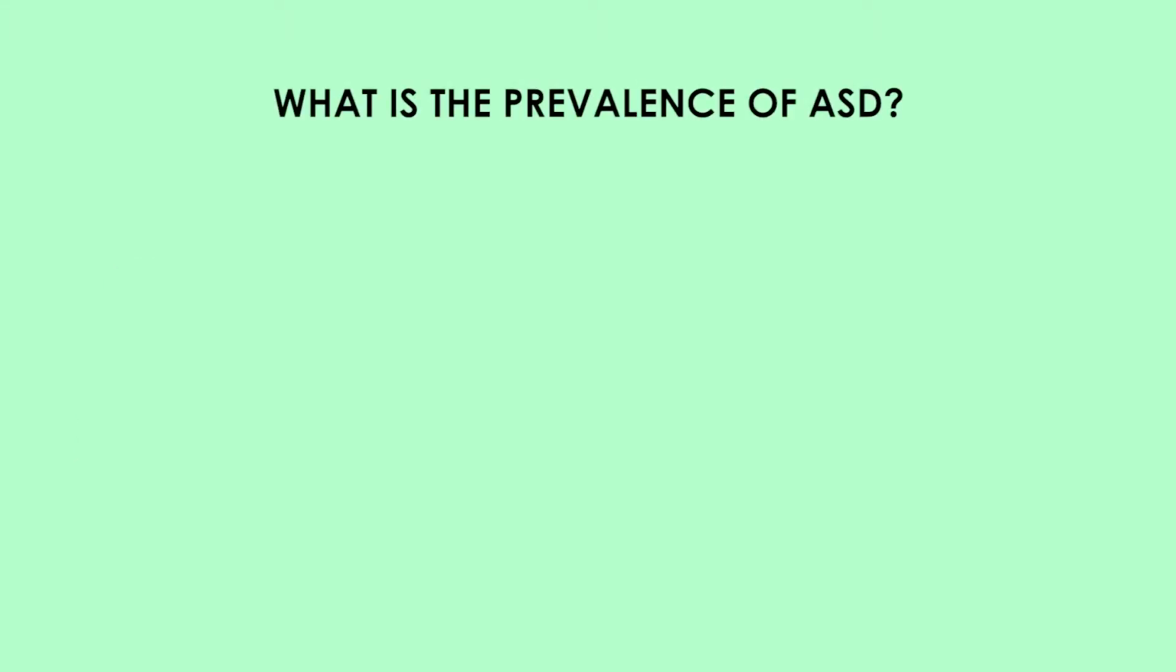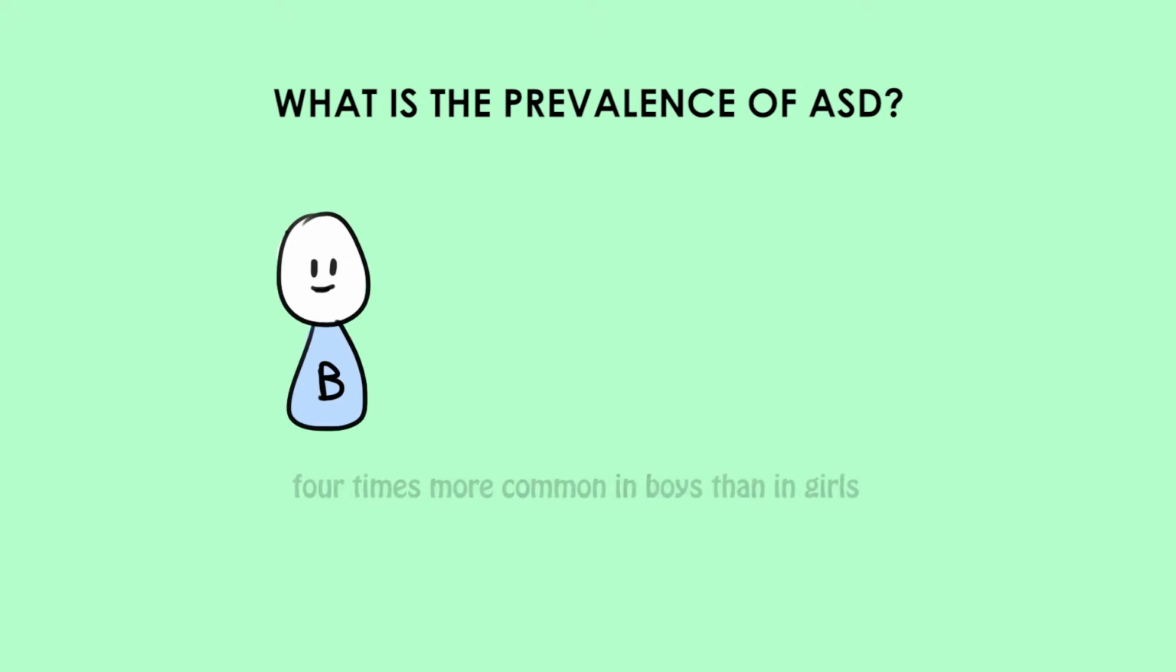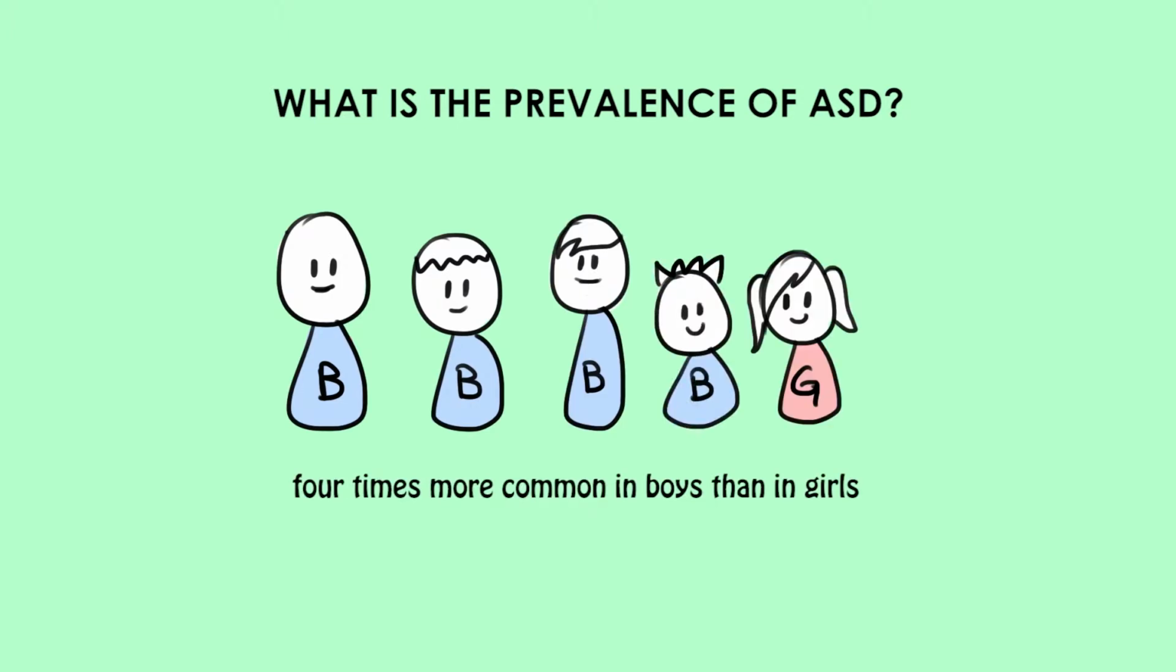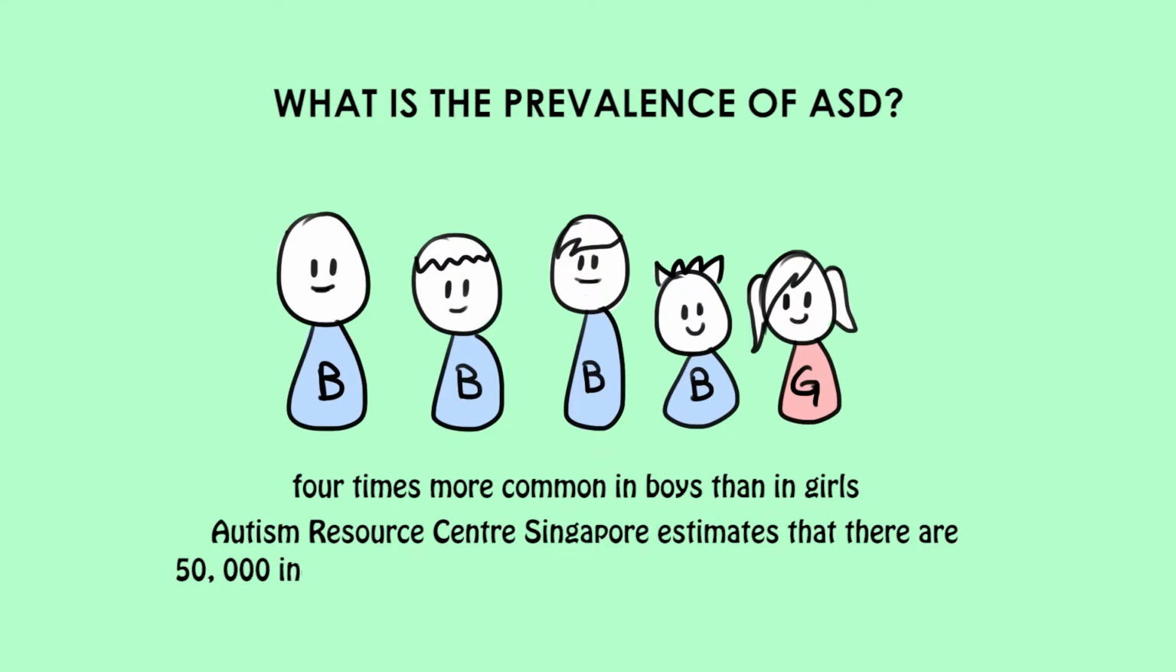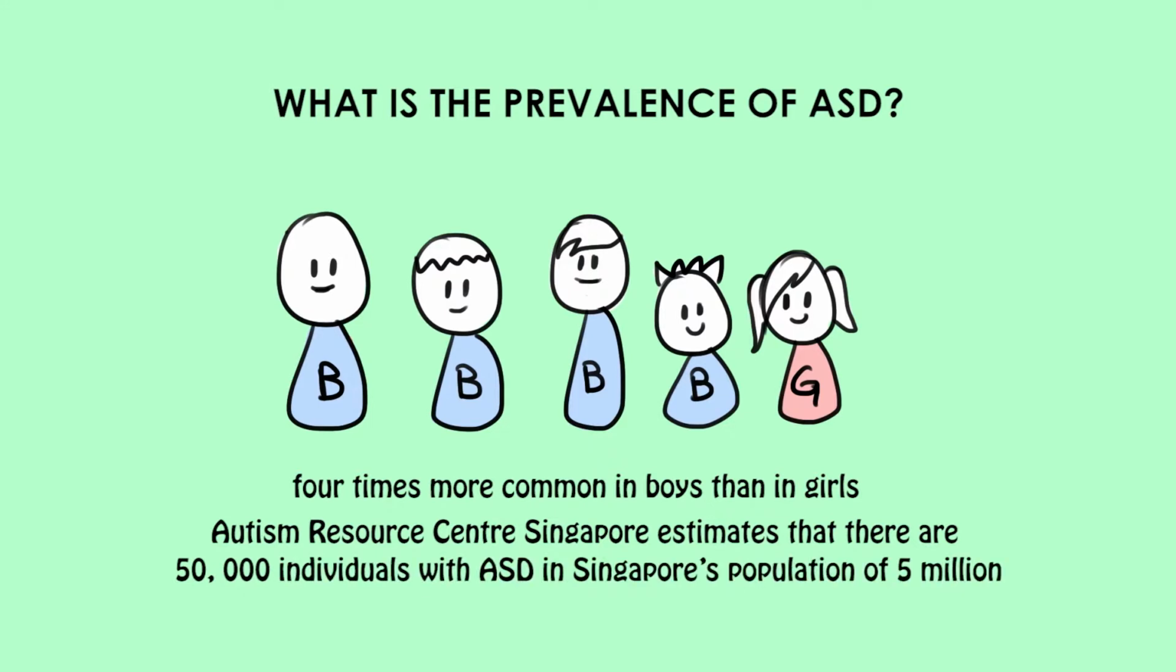What is the prevalence of ASD? ASD is 4 times more common in boys than in girls. Based on a prevalence rate of 1 in every 100 in studies conducted overseas, Autism Resource Centre Singapore estimates that there are 50,000 individuals with ASD in Singapore's population of 5 million.